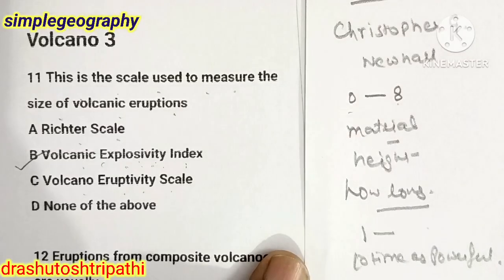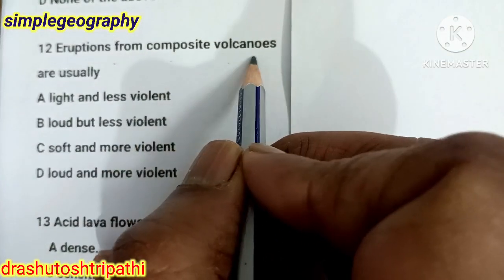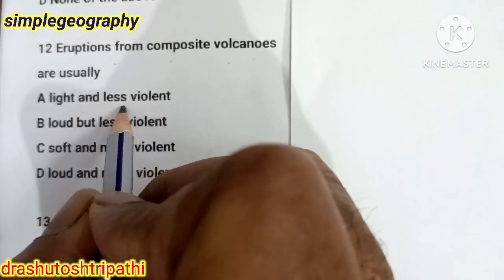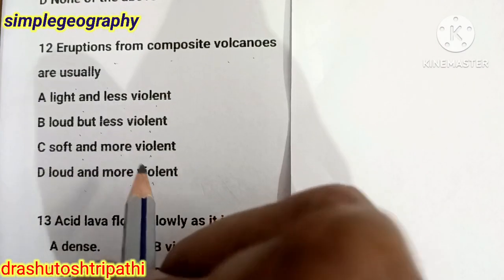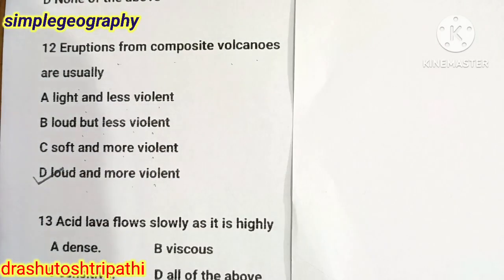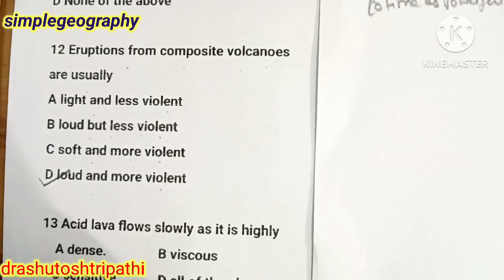explosivity index. Eruptions from composite volcanoes are usually: light and less violent, loud but less violent, soft and more violent, loud and more violent. The answer is D, loud and more violent.